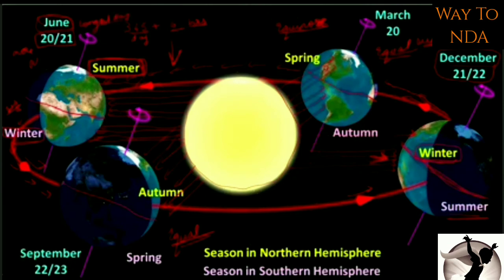Why? Because in the northern hemisphere it is receiving more sun rays and there is summer. So on 21st June this will be the longest day, and on 21st or 22nd December here will be the shortest day in the northern hemisphere.